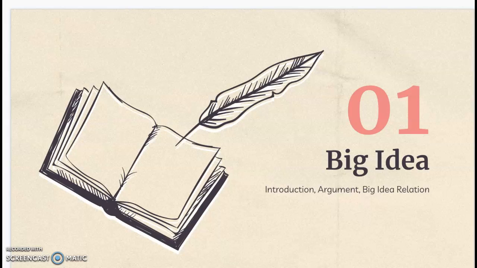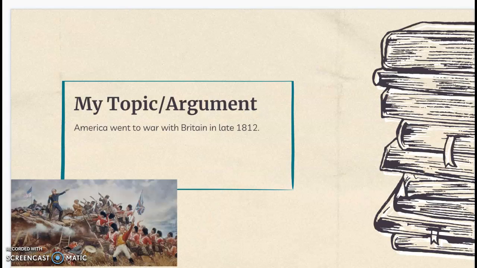So for the big idea, I'm going to talk about my introduction, my argument, and the big idea relation. My topic and argument was that America went to war with Britain in late 1812. The Native Americans aligned with Great Britain and neither side won, with the Treaty of Ghent being signed in 1814. My argument is that James Madison was influenced to go to war by the British Navy stealing American seamen, the Native Americans becoming more hostile towards westward expansion, and the majority of Congress wanting to go to war with Britain.